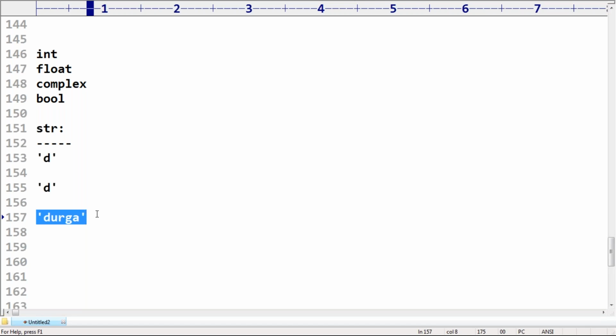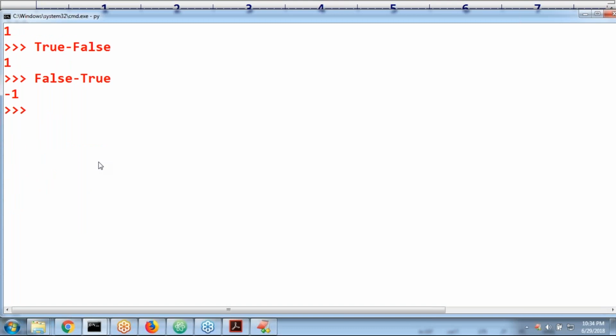Any doubt? Let me repeat again. One single character within single quote is the char. Multiple characters within single quote or double quotes is considered as string type. Correct? Remember that, there is no char data type in Python. A single character within single quotes is also treated as string only.